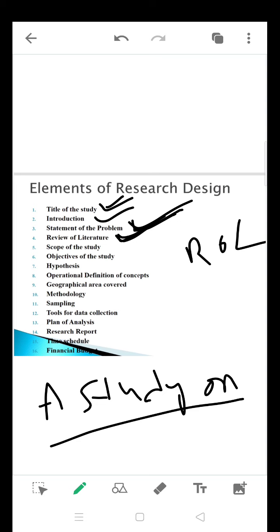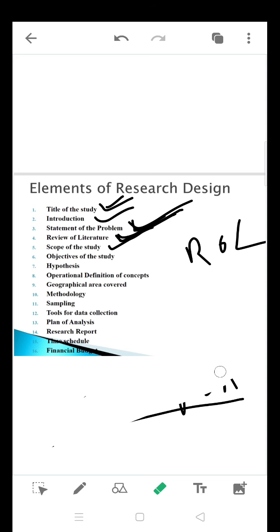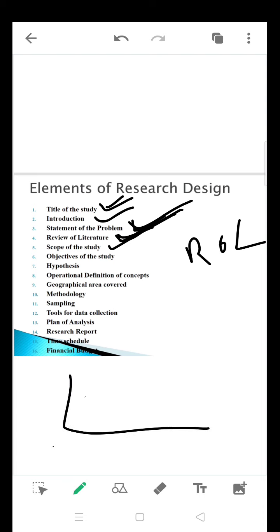Last 10 to 15 years review you have to do. If it is a dissertation, last 5 years review you have to do. And the next one is scope of the study. Scope of the study, you are going to talk about where exactly you are conducting a study, meaning the boundaries of your study. The boundary of your study.